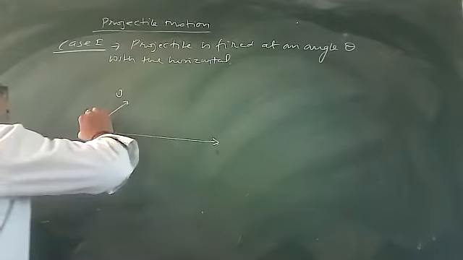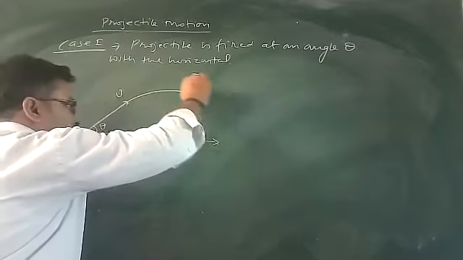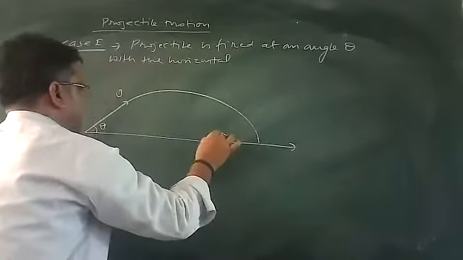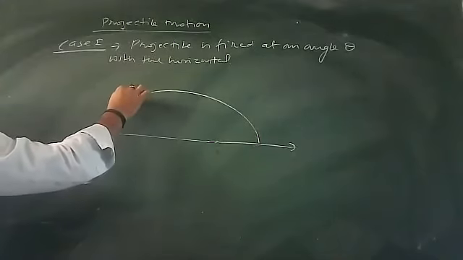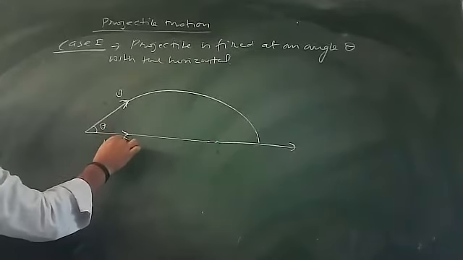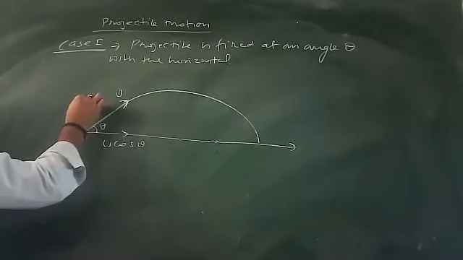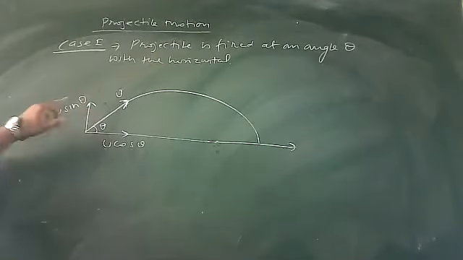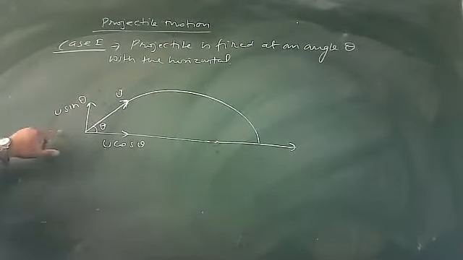So when this particle is thrown, it follows this path. If I split the components of u, this component will be u cos theta and this component will be u sin theta. That means this velocity has two factors, a horizontal component as well as a vertical component. So definitely two motions are available here.